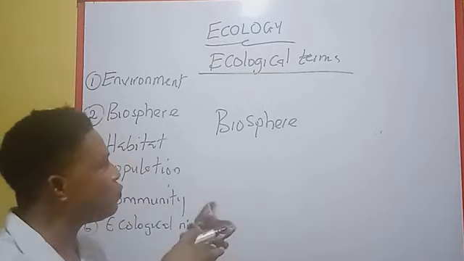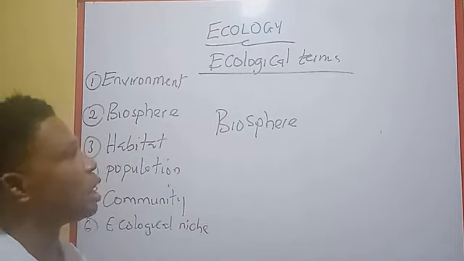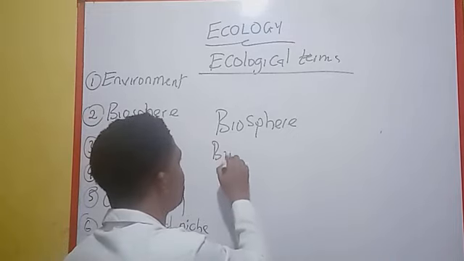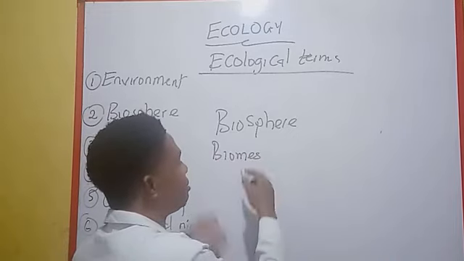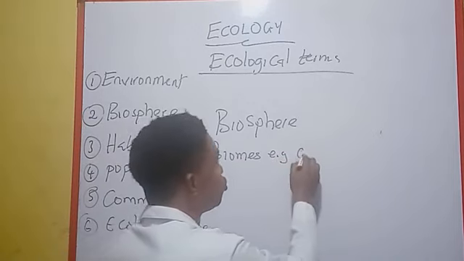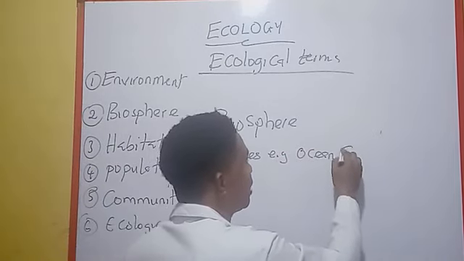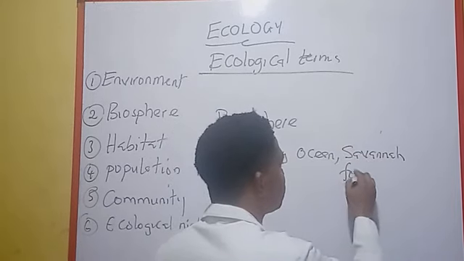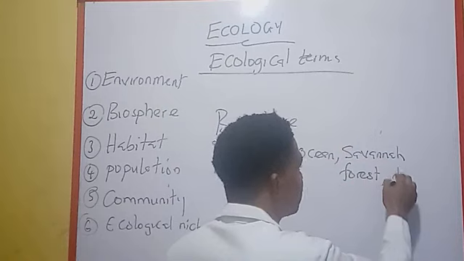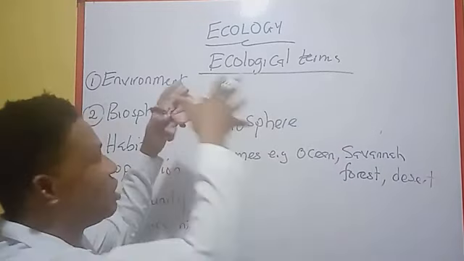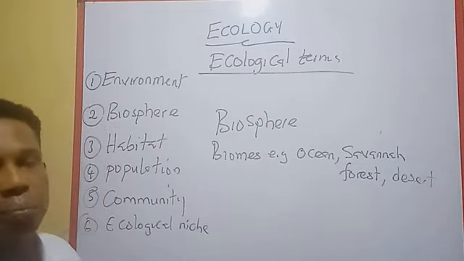These different geographical regions with different characteristics are called biomes. Examples of biomes could be ocean, savanna, forest, desert. These are different biomes that are present in the biosphere.